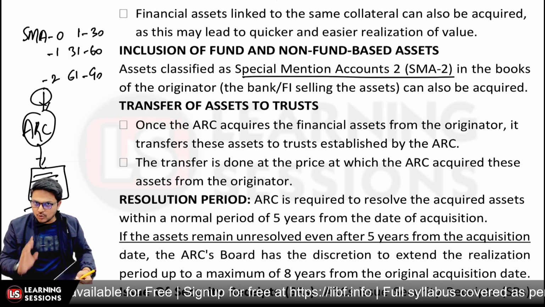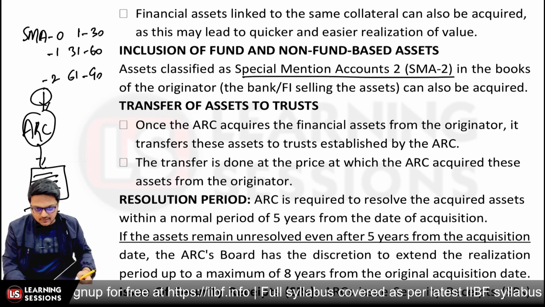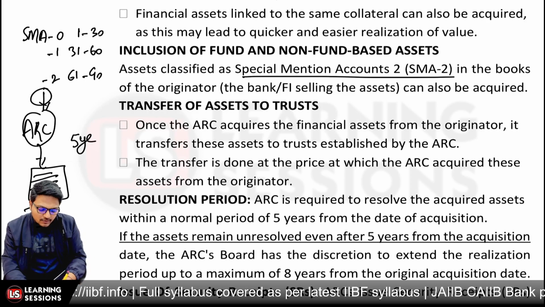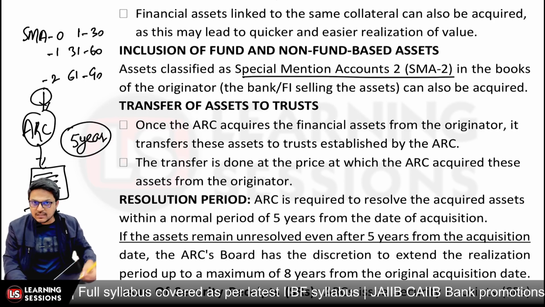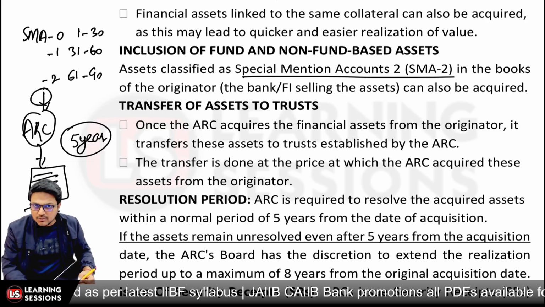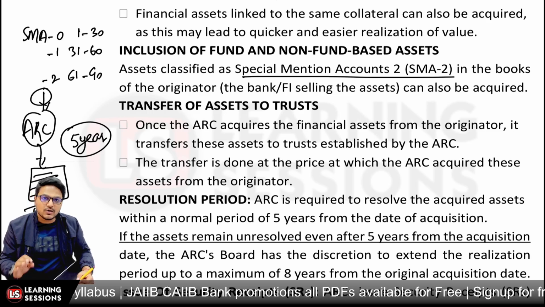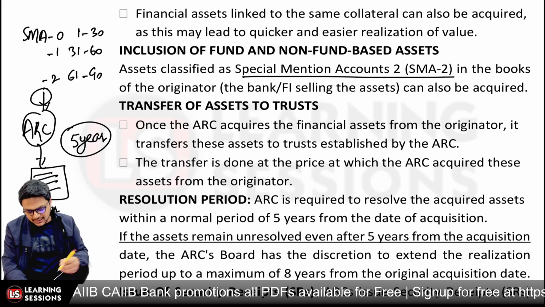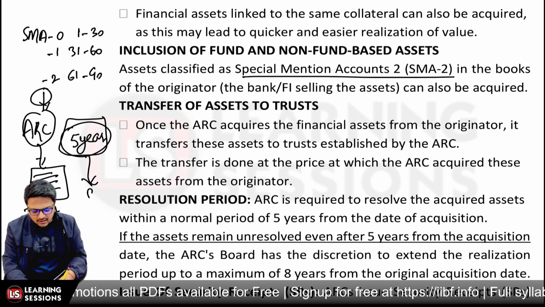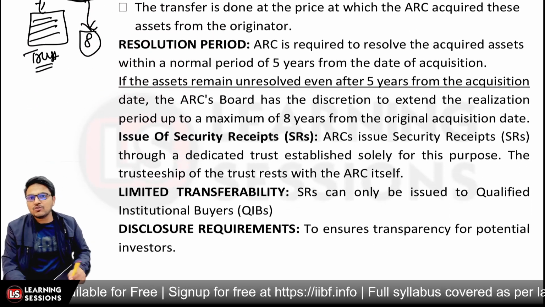Now the ARC, as I told you, will be making efforts to resolve the acquired assets within a normal period of 5 years. So it will be taking 5 years, but with the board's approval, the resolution period can be extended up to a maximum of 8 years from the original acquisition date. Okay, so otherwise the case is to be resolved within 5 years, but the ARC can extend this period to 8 years in such scenarios, right? And further, it's related to issue of security receipts.